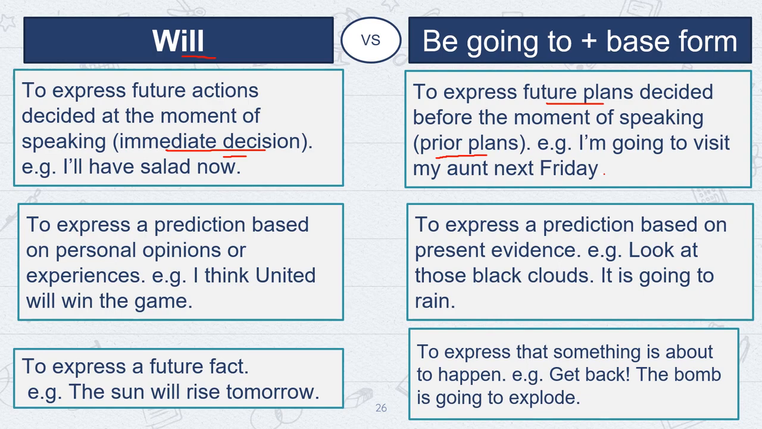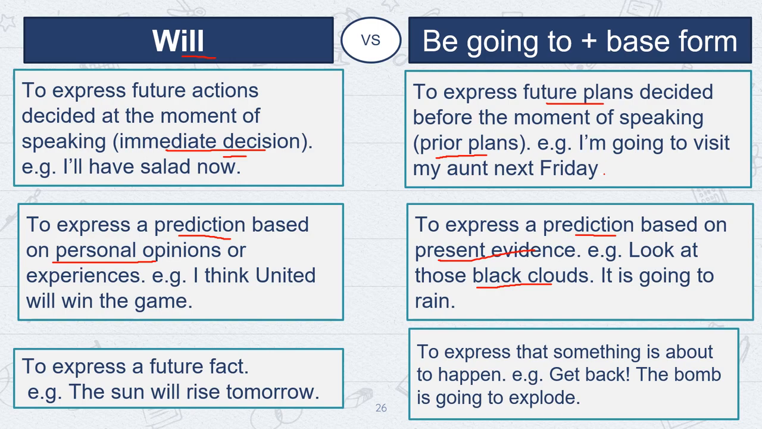Next, see the second point. Will is used to express a prediction based on personal opinions or experiences. For example, I think United will win the game. So this is based on personal opinion. Whereas be going to plus verb first form is used to express a prediction based on present evidence. For example, look at those black clouds. It is going to rain. So what was the evidence? Black clouds.